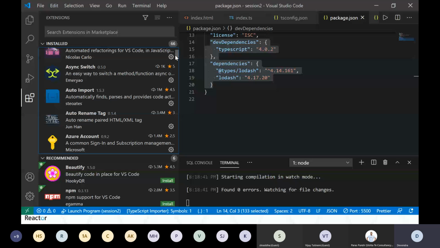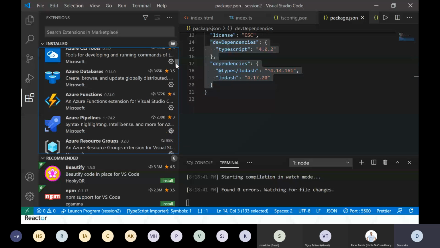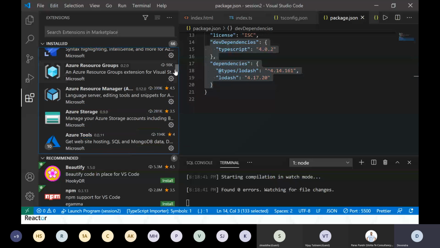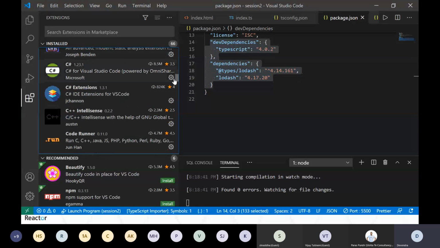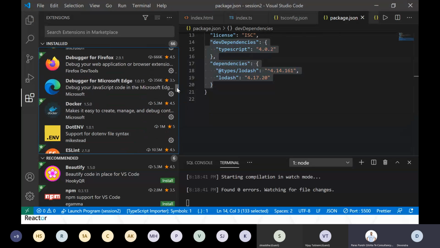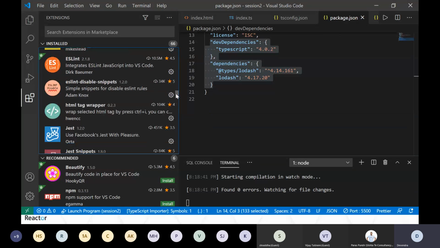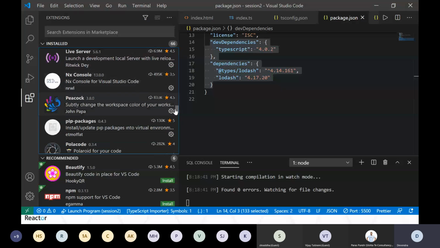If you go to the Visual Studio Code site, you will definitely get all those details of what is required. I'm sorry, I don't remember those extension names.